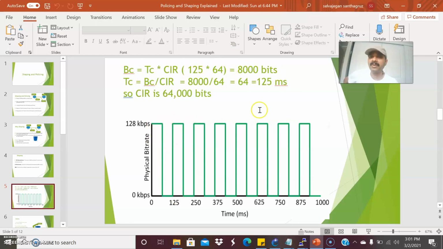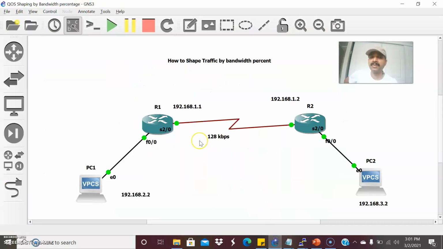So there are 8 time intervals. 8 into 8000 comes to 64,000 bits, so totally that is 64 kbps. So the 128 kbps link speed we are shaping to 64 kbps. That's what I mentioned over here. We can shape it with the shape average command, or we can also shape it by the bandwidth percent command. So let us see how to shape by the bandwidth percent command.